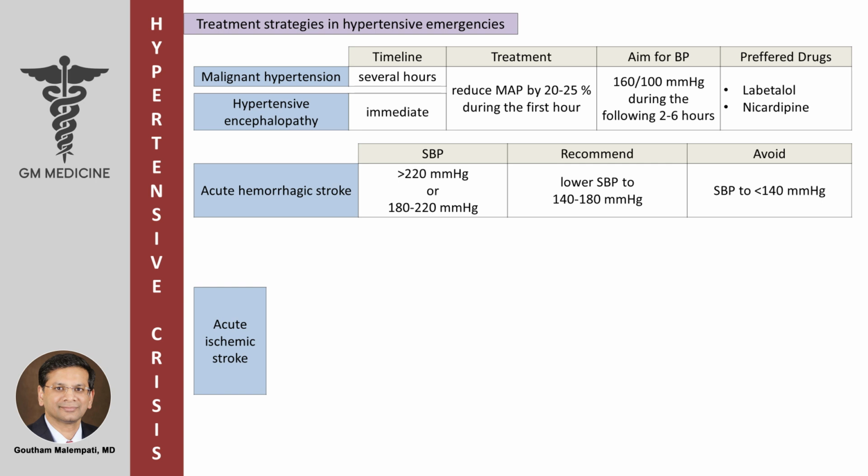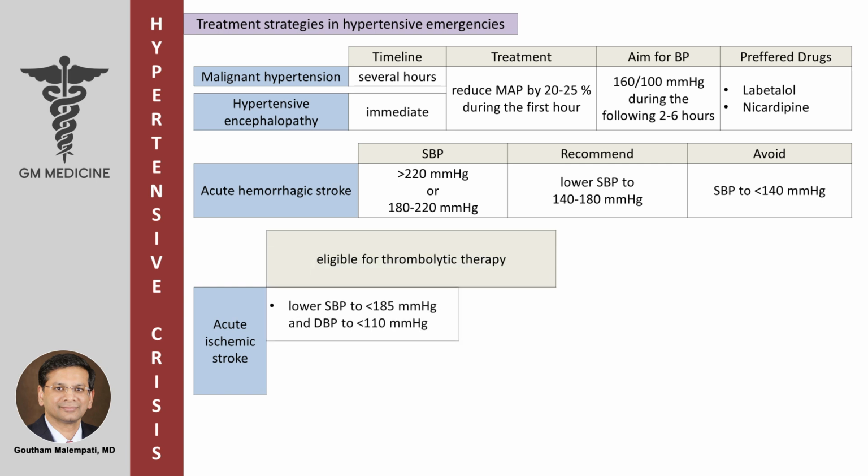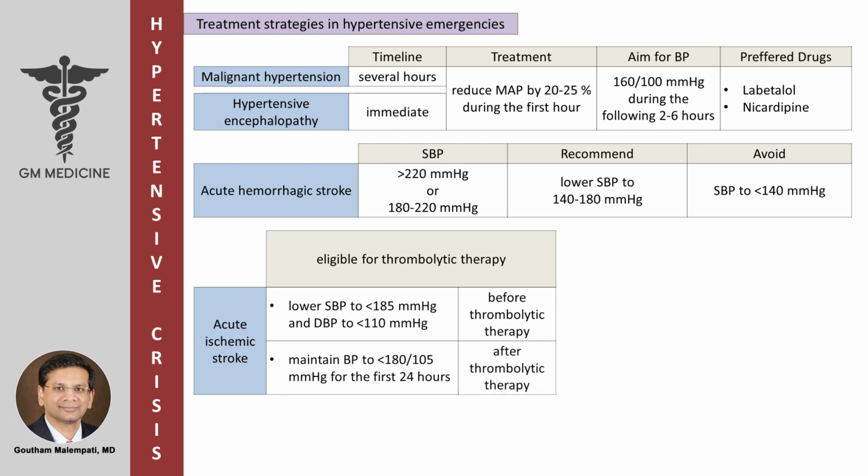Acute ischemic stroke. If the patient is eligible for thrombolytic therapy, lower systolic blood pressure to less than 185 mmHg and diastolic blood pressure to less than 110 mmHg before thrombolytic therapy, and maintain blood pressure to less than 180 over 105 mmHg for the first 24 hours after thrombolytic therapy.